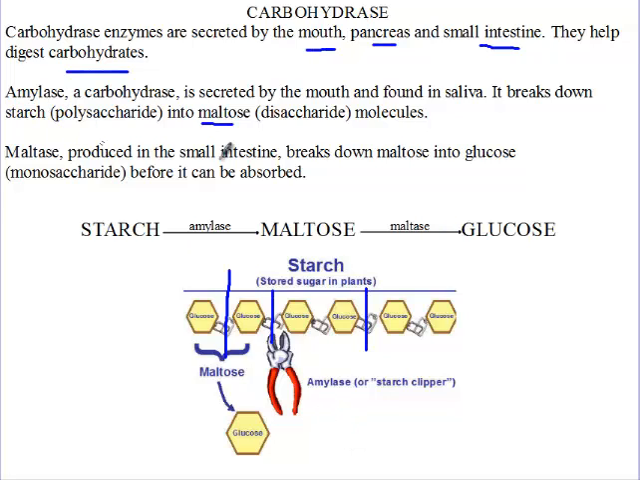So amylase is produced in the mouth. It breaks down starch into maltose. Maltase is produced in the small intestine. It breaks down maltose into glucose so that the body can absorb the nutrients.